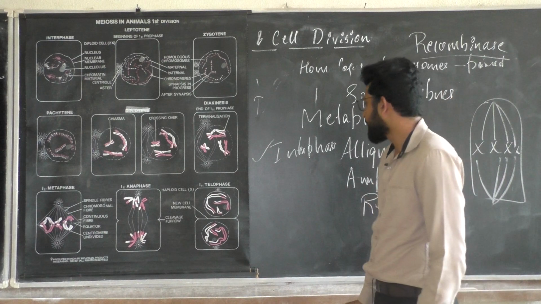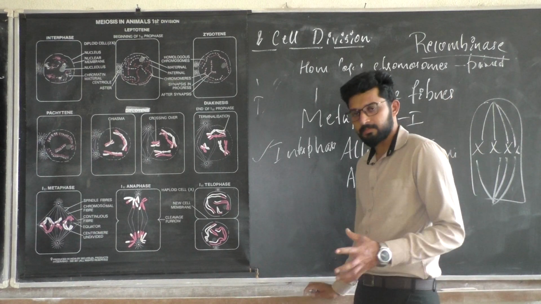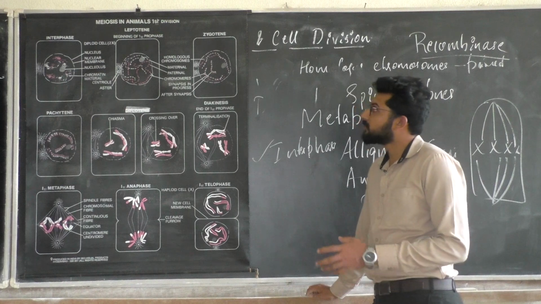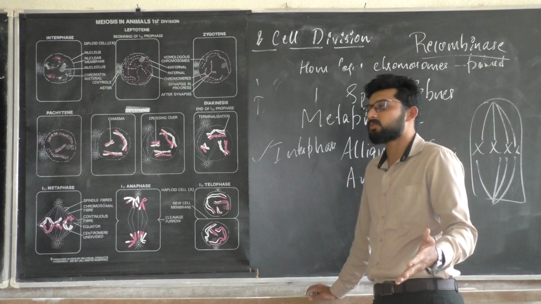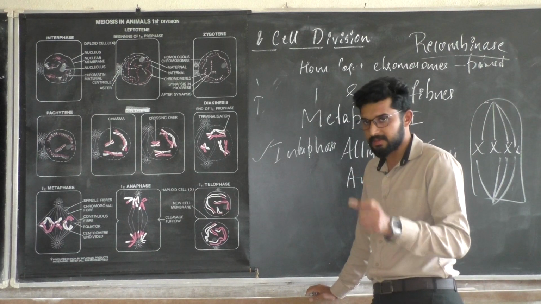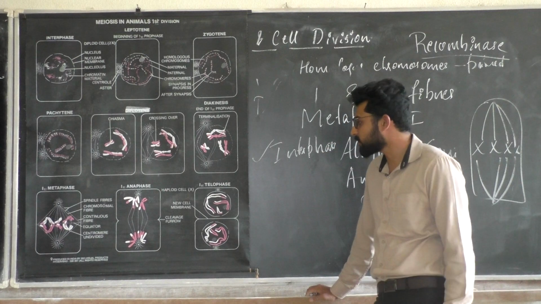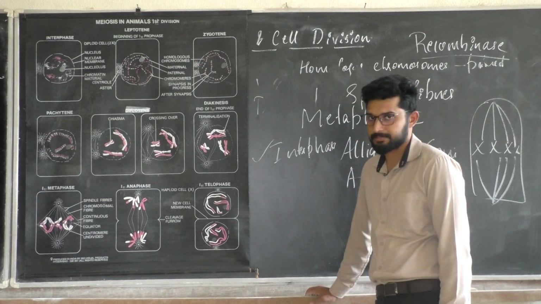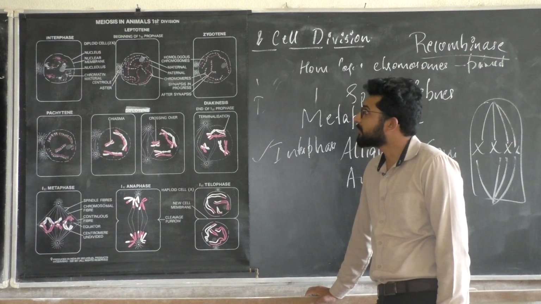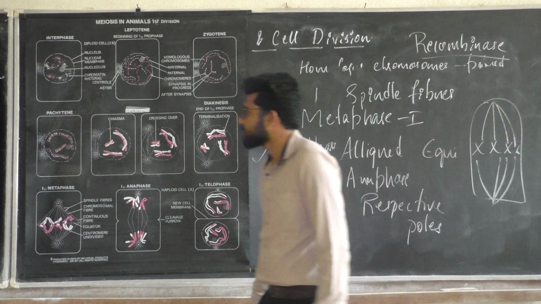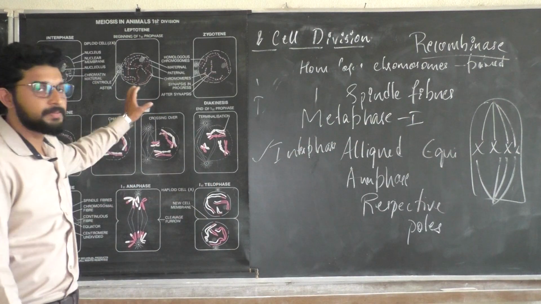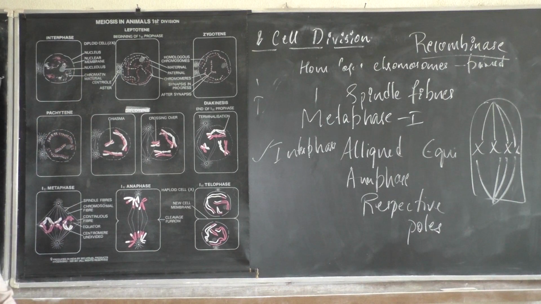Interphase is the state in between the successive meiotic divisions, meiosis 1 and meiosis 2. The stage in between meiosis 1 as well as meiosis 2 is called interphase. Okay, so meiosis 1 is done. Please carefully observe this chart for about a minute. Please observe. This is very important.